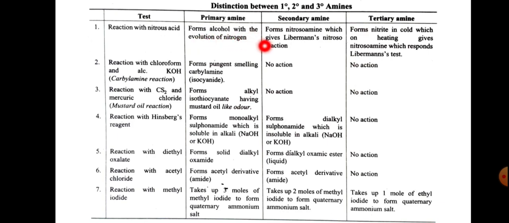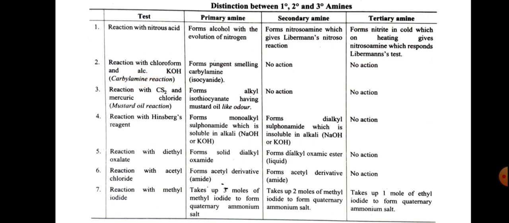Primary amines form alcohol with the evolution of nitrogen gas. Secondary amines form nitroso-amine, which gives Lieberman's nitroso reaction. And tertiary amines form nitrite in cold, which on heating gives nitroso-amine and which responds to Lieberman's test. And the second one is reaction with chloroform and alcoholic KOH.